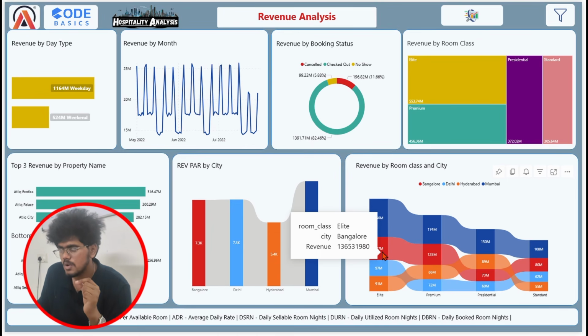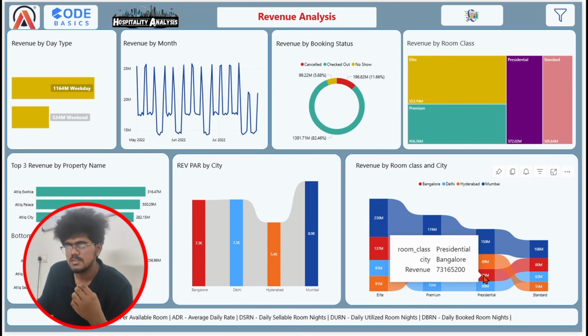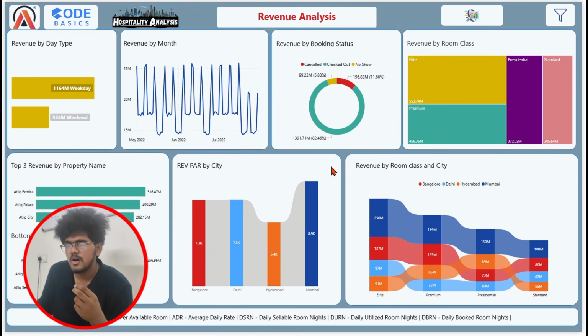And also we need to look at Bangalore. They were the second market leader in Elite, Premium and Standard, but they have decreased their revenue in Presidential. So Bangalore needs to be improved. And this is RevPAR by city, which tells you about revenue per available room in the city. So based on it, it tells you how much revenue is coming from that particular room.